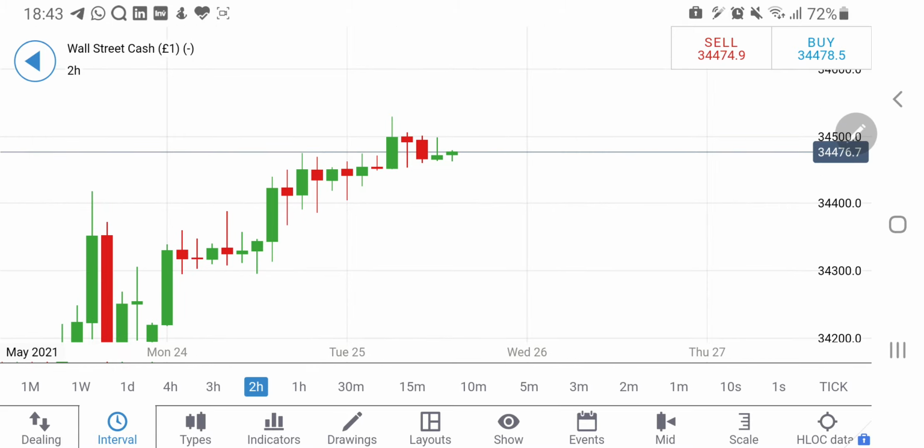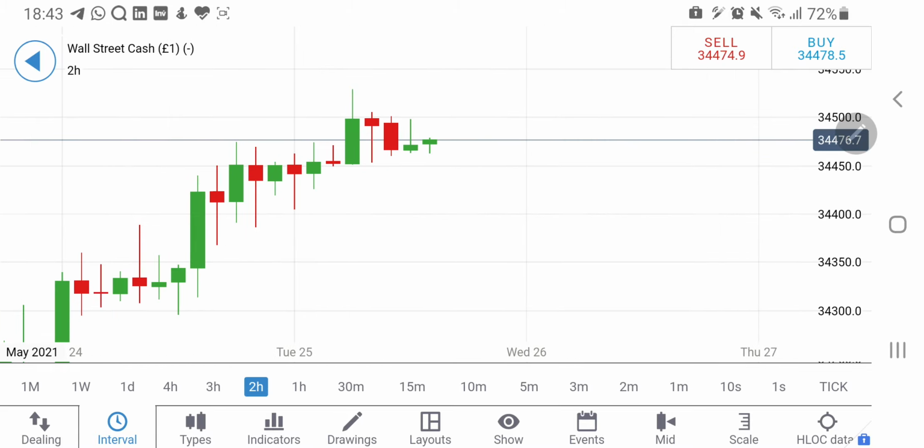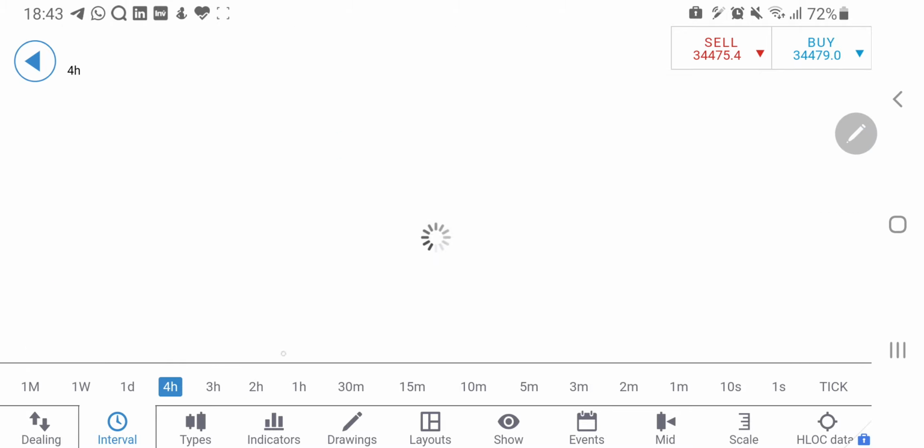If Dow Jones crosses it, then definitely we can expect a bigger rise. On the downside, 34,450 is also providing a good support. So any trade between these levels is not recommended. That is what I am looking forward to.